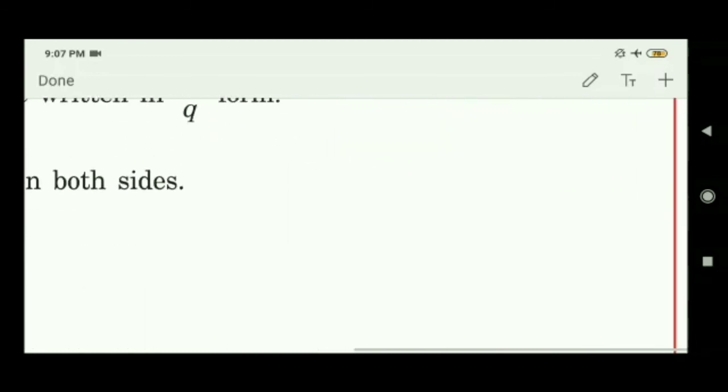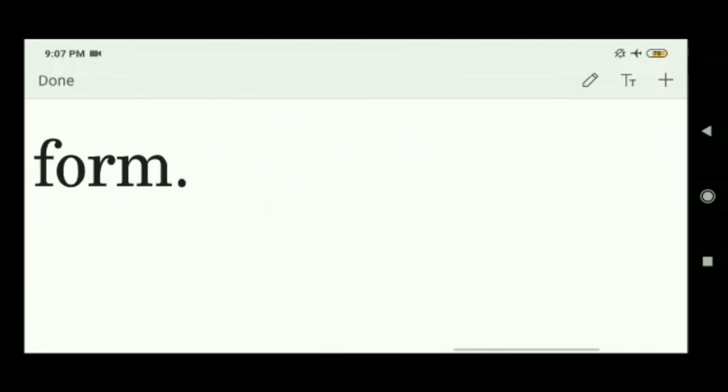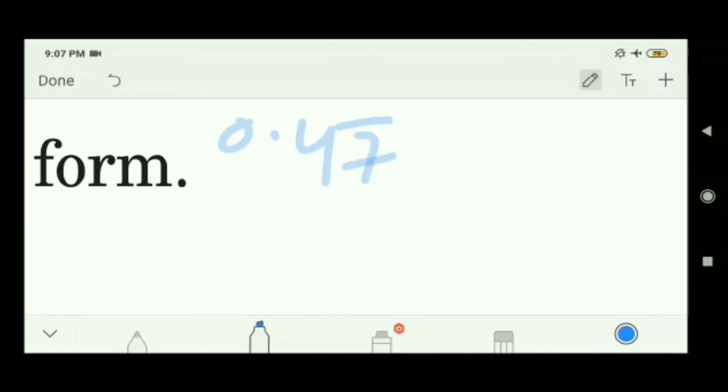Now the next question is 0.47 bar, where the bar is only over 7.